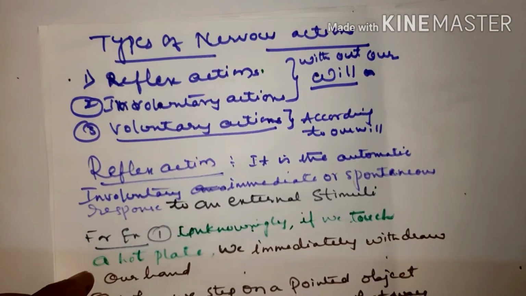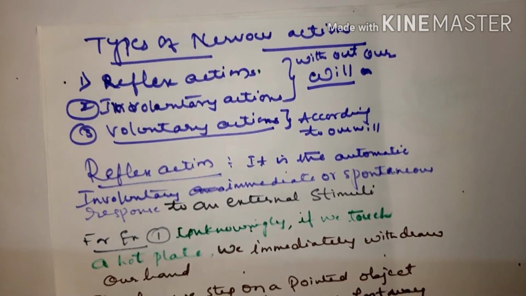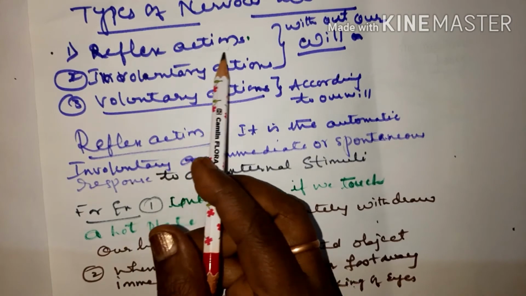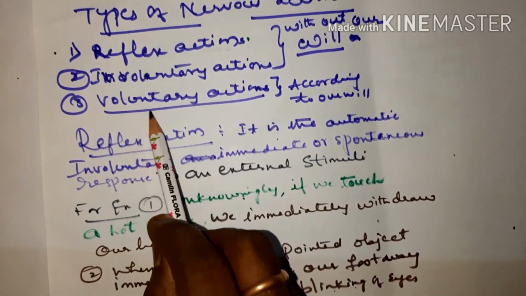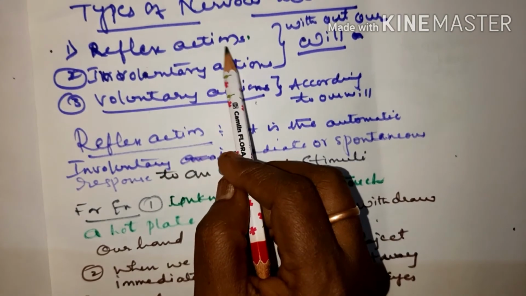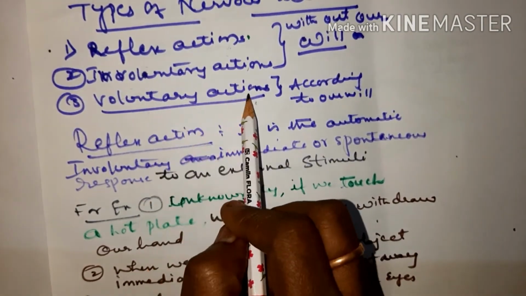We have types of neuron actions. Now we learned how the neuron actually carries the impulse or message from one part of it to the other part. That is called impulse. Now how are these impulses carried out and what type of actions are brought about by this nervous system? We have three types of actions, children: reflex actions, involuntary actions, and voluntary actions.